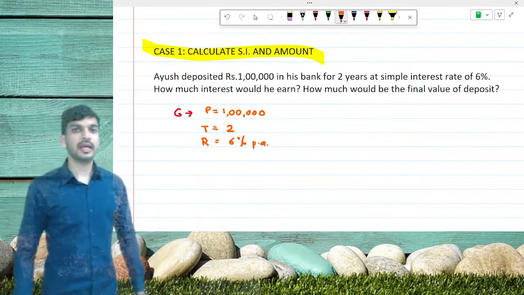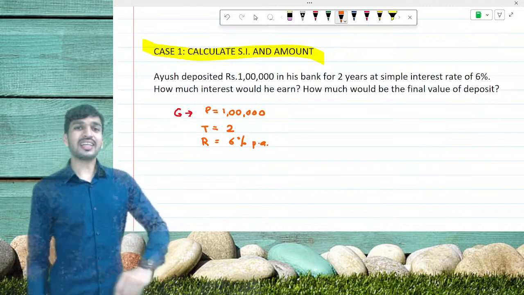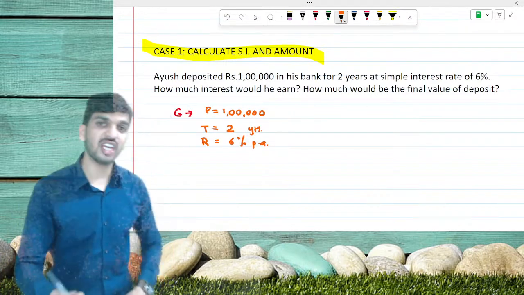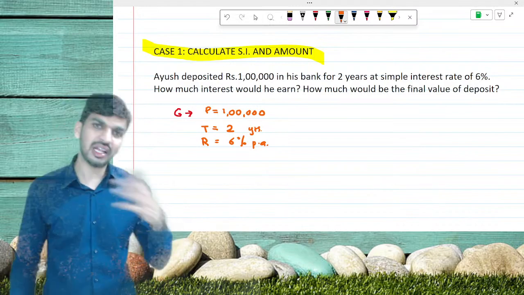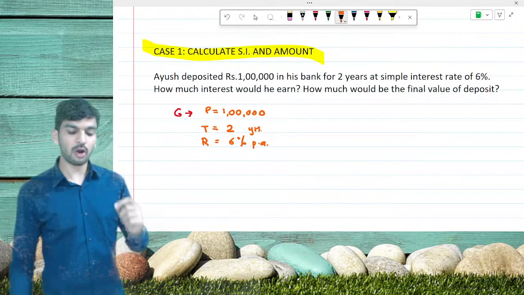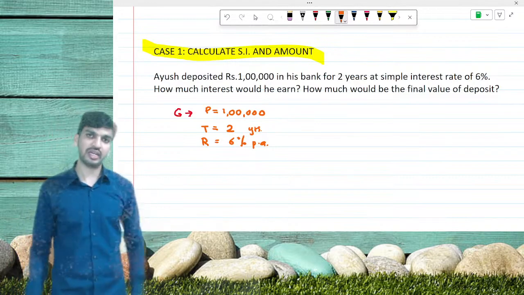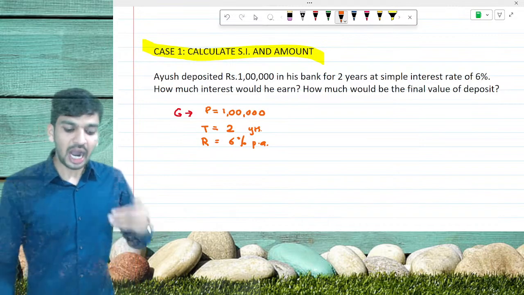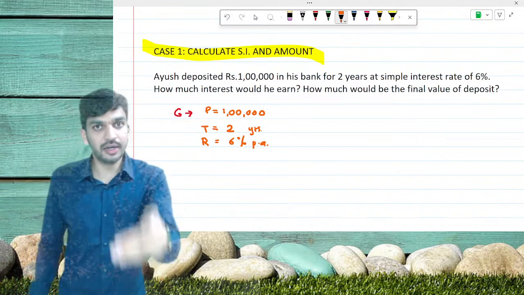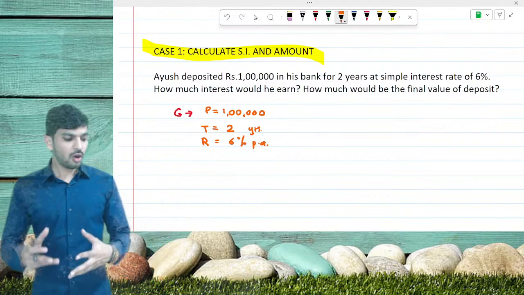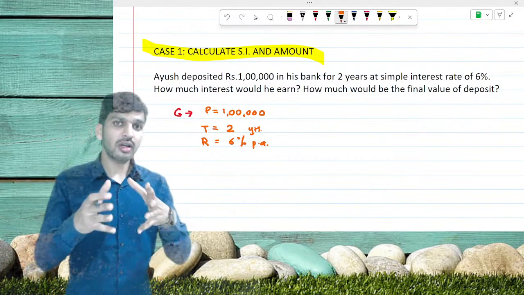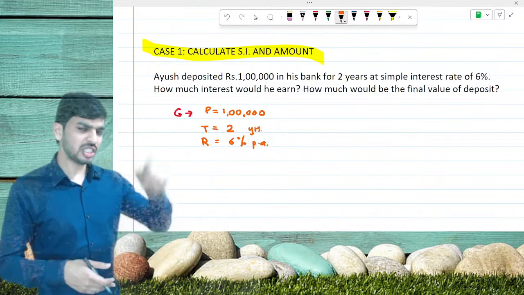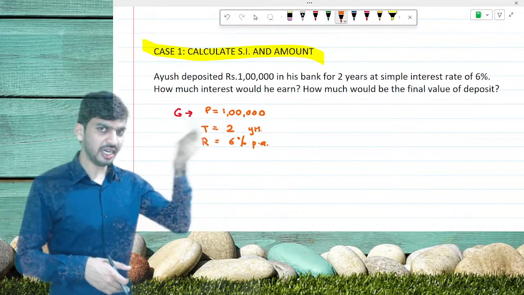Okay, all of you. One more thing, the time period should always be taken in years. They might give you in days, they might give you in months, but we always have to calculate in years. I will teach you how to calculate in years. So here all these three things are given. How much interest would he earn? Question mark. What is the formula for interest? Simple interest is P into R into T divided by 100.